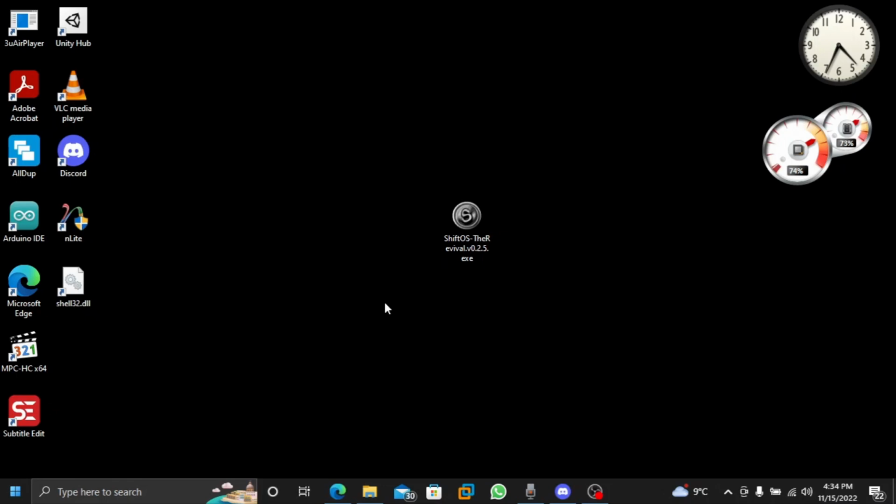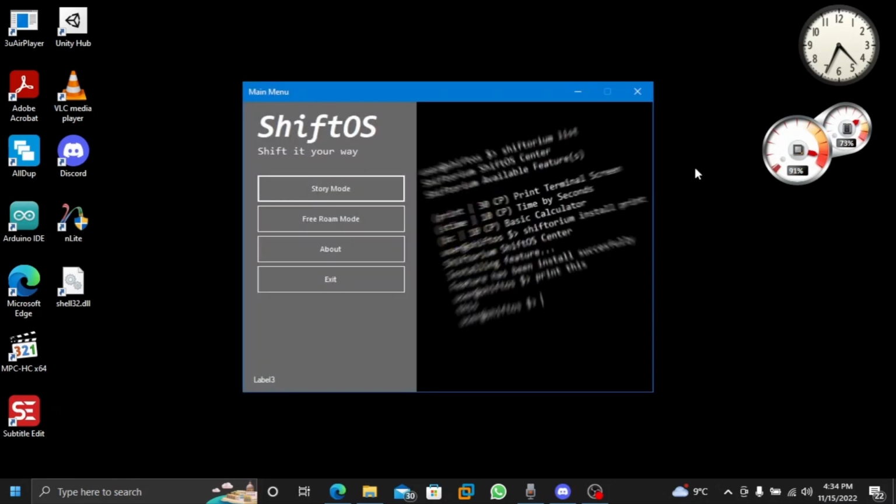As you can see, I have ShiftOS right here, downloaded, and it is an executable file, but the program itself will progressively check for updates if there is a new version of ShiftOS. So we can easily double-click on ShiftOS TheRevival 0.2.5. There it is. We got to the main menu of ShiftOS 0.2.5.